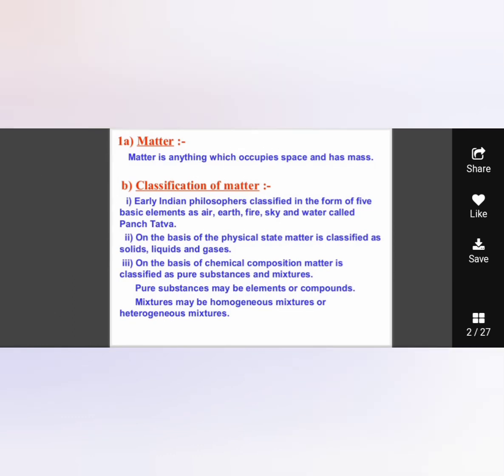Then, on the basis of chemical composition, matter is classified as pure substances and mixtures, about which we will be studying in the second chapter, matter around us pure. So pure substances may be elements or compounds. Mixtures may be homogeneous mixtures or heterogeneous mixtures, about which we will be studying later.